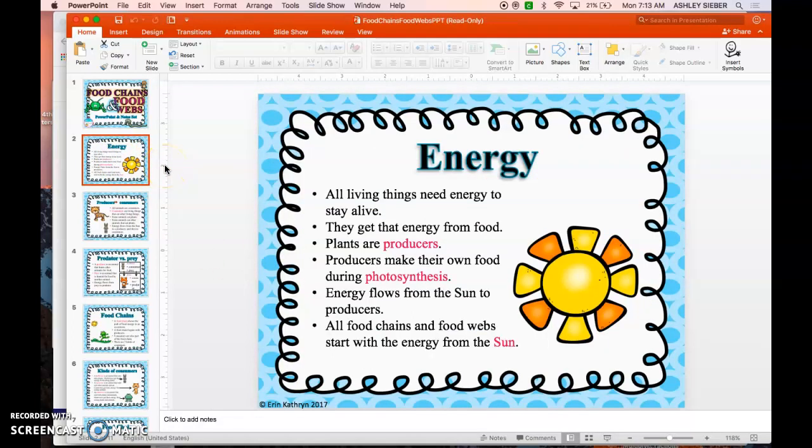All living things need energy to stay alive. They get that energy from food. Plants are producers. Producers make their own food during photosynthesis. Energy flows from the sun to producers. All food chains and food webs start with the energy from the sun.